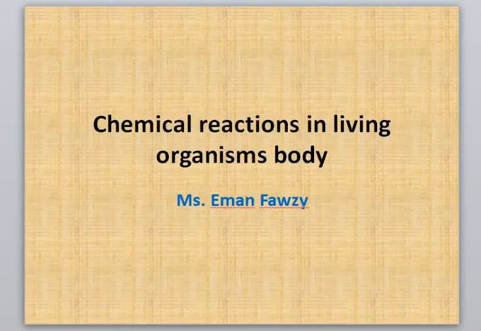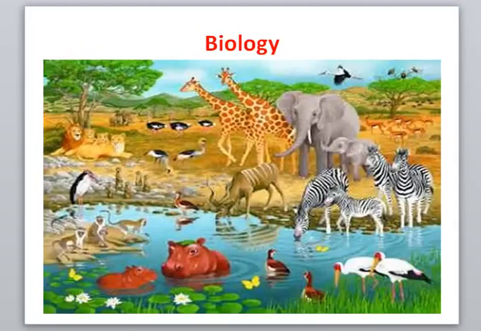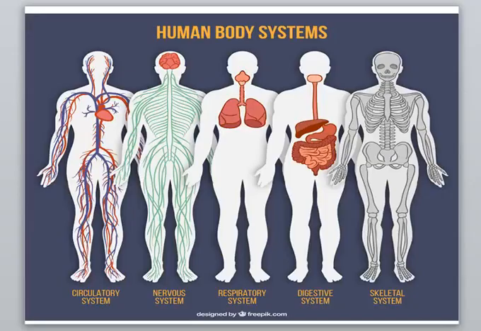Our topic for today: chemical reactions in living organisms' body. But first we have to know what's meant by biology. Biology is a branch of science that deals with the study of living organisms' body. But can you ask yourself, what does your body consist of? Your body contains many systems like circulatory, nervous, respiratory, digestive, and skeletal system.